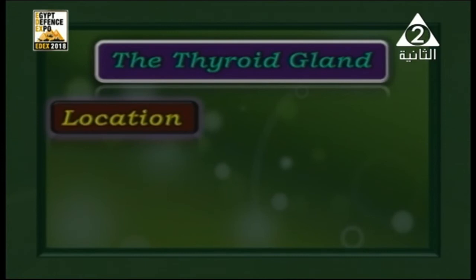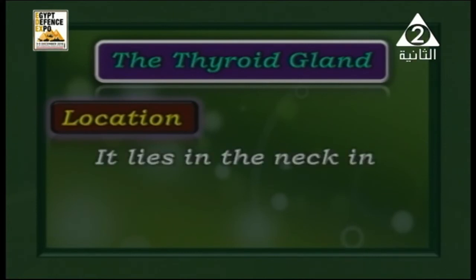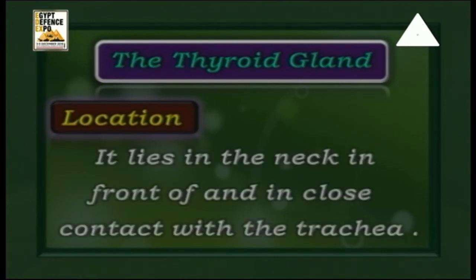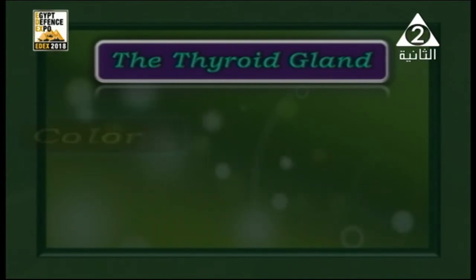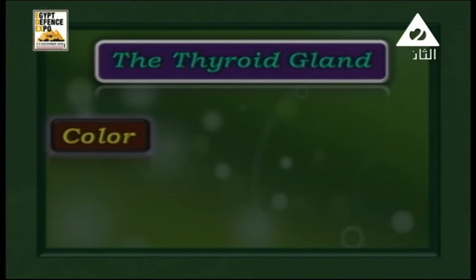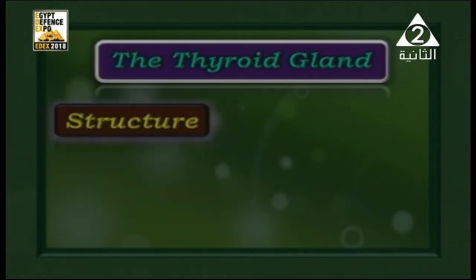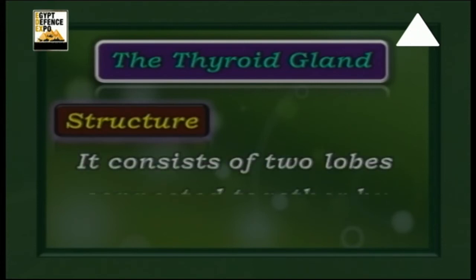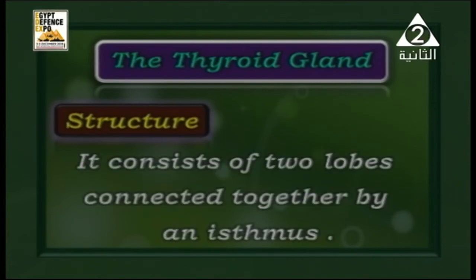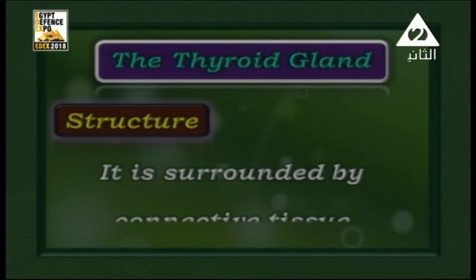Thyroid gland, its location: it lies in front of the neck, close to and in contact with the trachea, and its color, as we show in the movie, is slightly red. And what about the structure? It consists of two lobes. They are connected together by a part called the isthmus, and we also need to know that it's surrounded by connective tissue, a type of tissue.